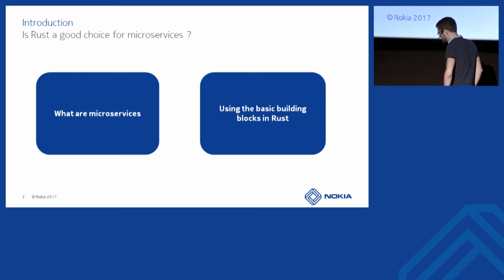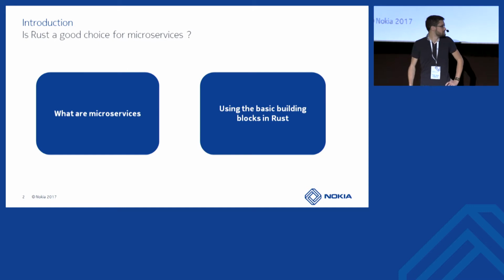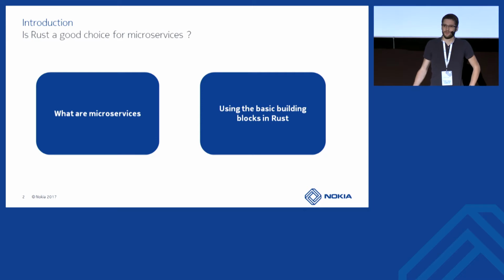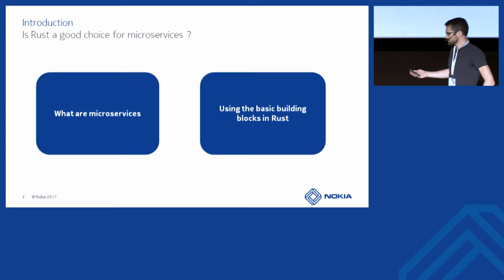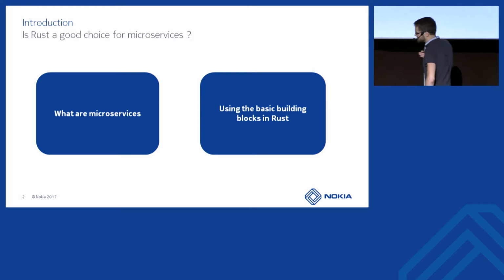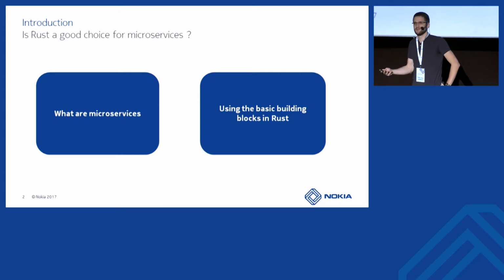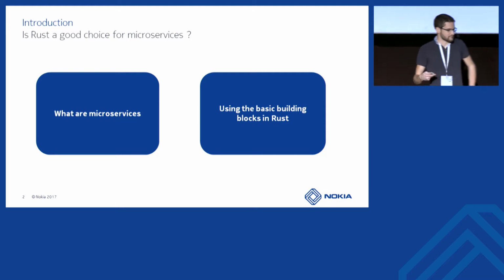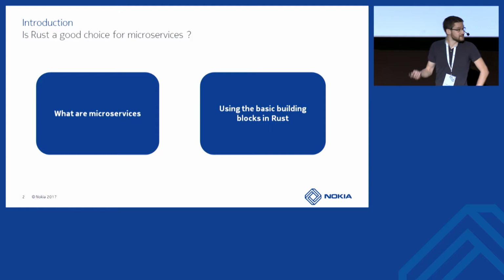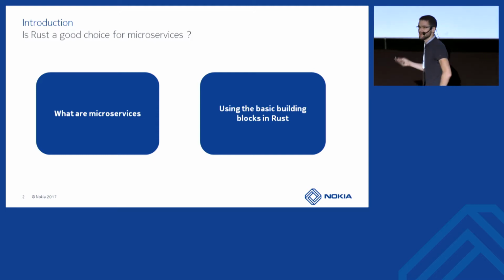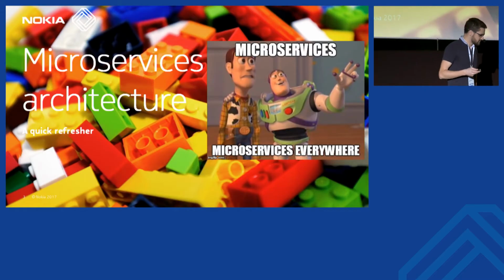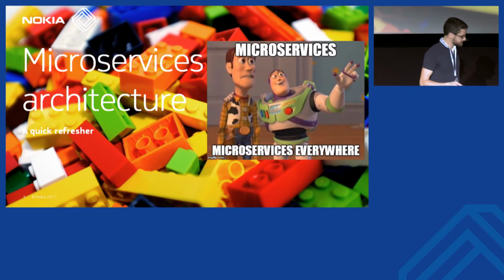available for us. So this presentation is split in two main parts. The first one will be a quick refresher on what the microservice architecture is, and we will try to list the basic needs we have to start, and then we will move to a more coding related part about Rust, and I will show you how to start using those blocks. So let's start with this microservice architecture.